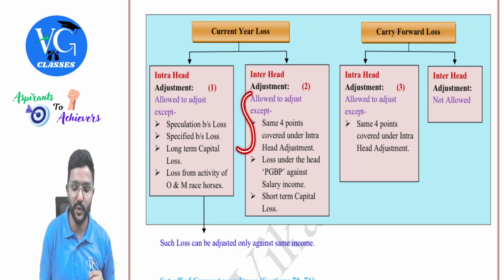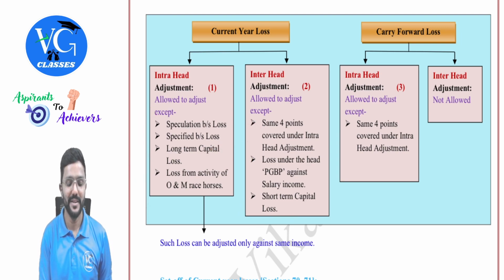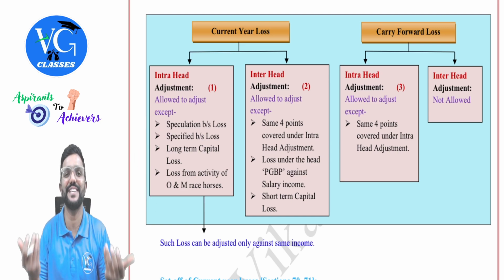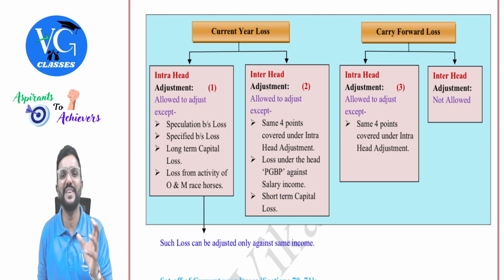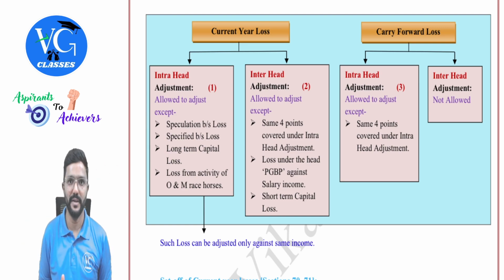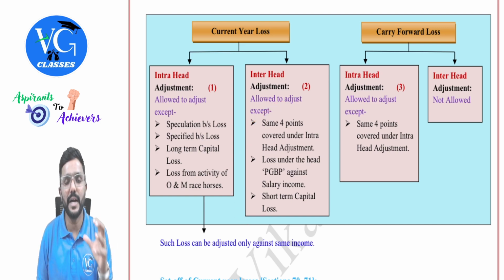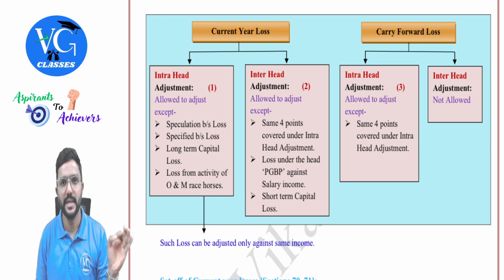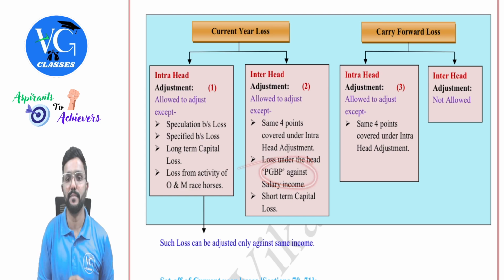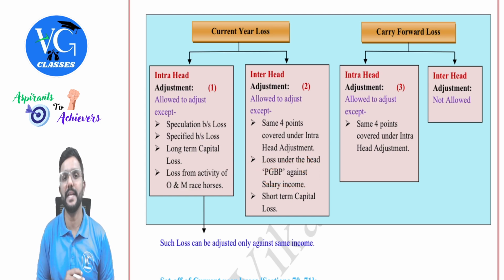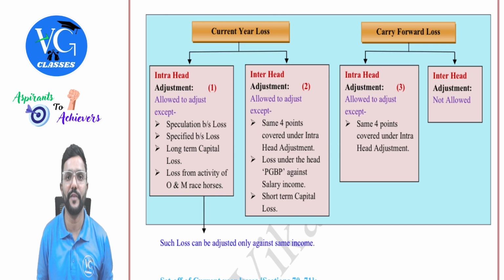But here also there are a few exceptions. What are those? The same four exceptions will be carried here, because these losses cannot be adjusted within the same head itself. So can we adjust them against other heads? No, not possible. And in addition to those four points, we have two more. What is it? Loss under the head PGBP from any business cannot be adjusted against salary income, guys. Same way, short-term capital loss cannot be adjusted against other rates of income. Short-term loss can be adjusted only against short-term gain or long-term gain.